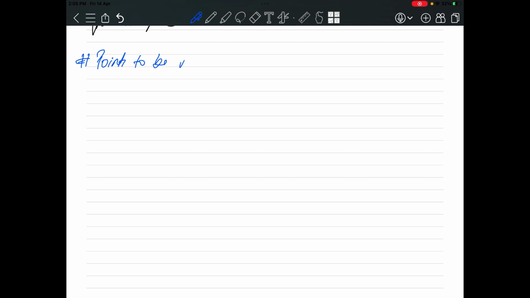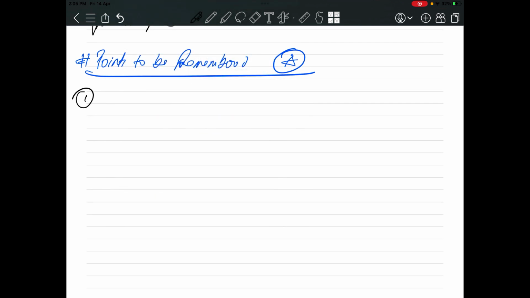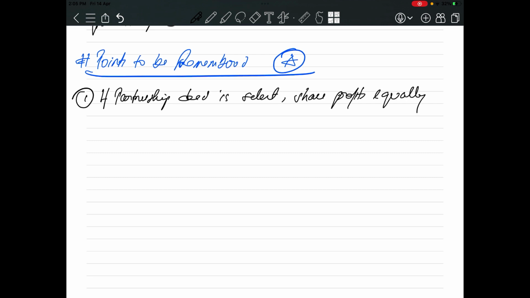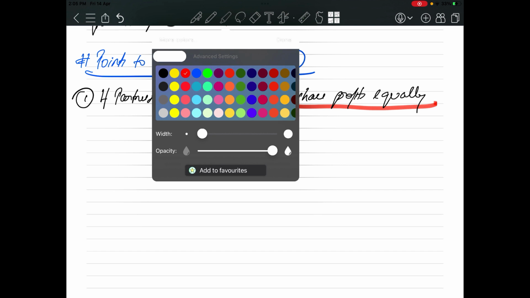Points to be remembered. This is very important. The first point is, if the partnership deed is silent, share profits equally. You will have a dedicated question on this topic. If the partnership deed is silent, what will we do? We will share profits equally between the partners.